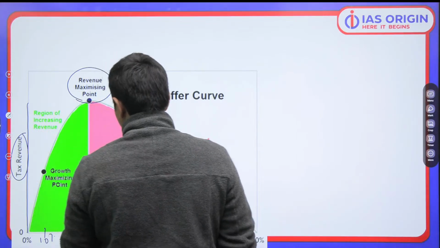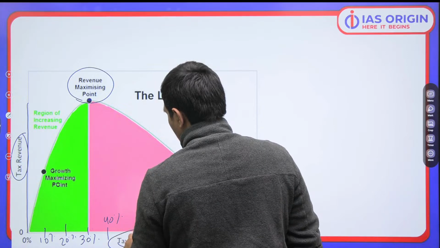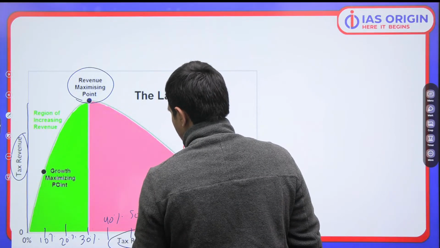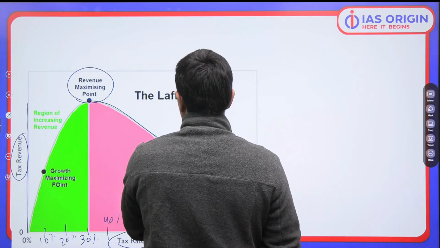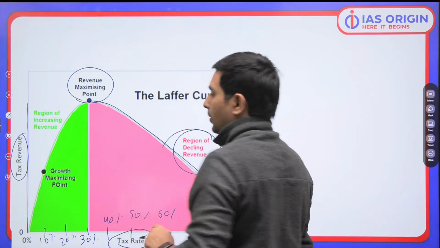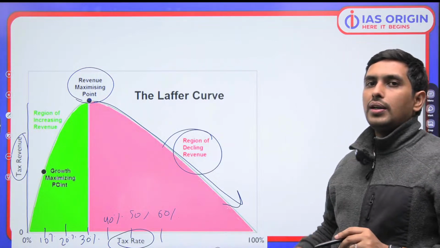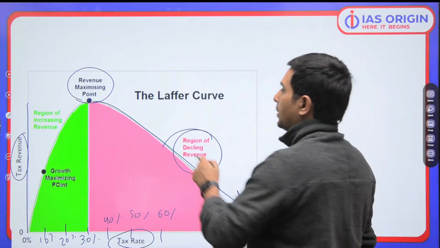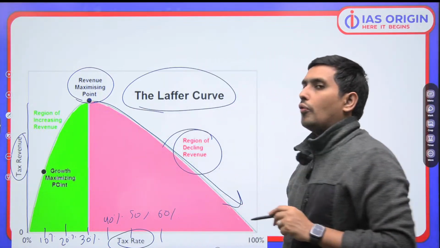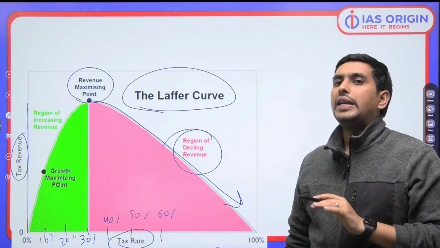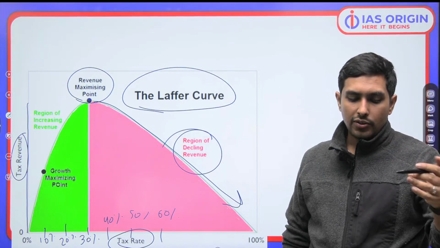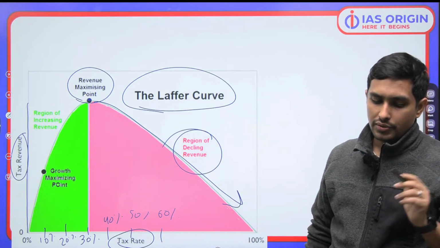But after that, when they increase the tax to 40%, then 50%, then 60%, what is happening? The total revenue collected is declining. So this is the region of declining revenue. What do you understand by that? Laffer's curve tells you that beyond a point, the overall revenue of the government is not going to increase. Up to a certain point revenue will increase, but beyond that point it is not going to increase on a continuous basis.